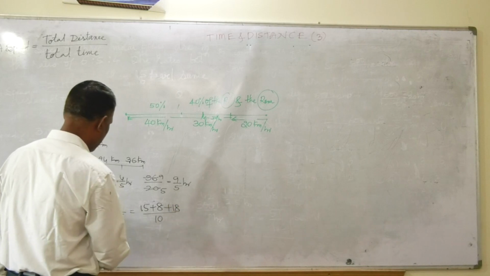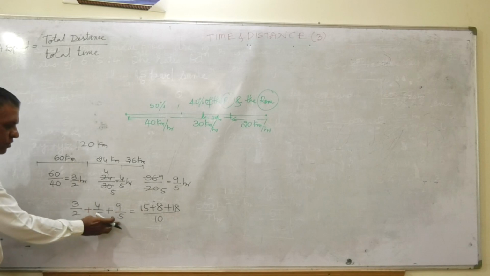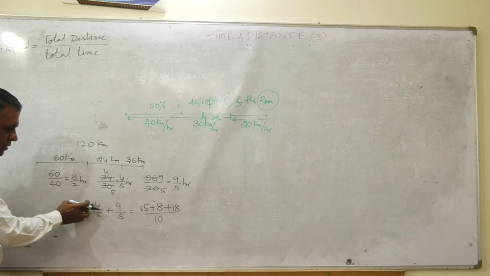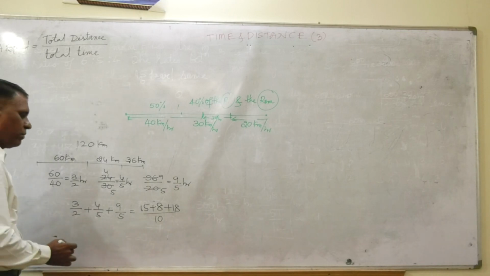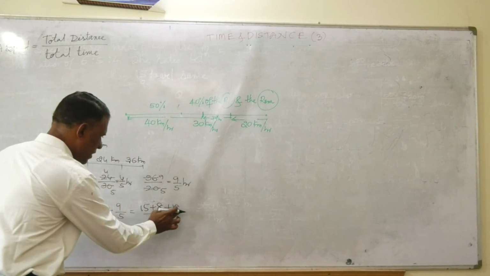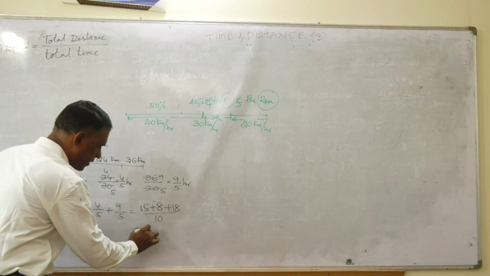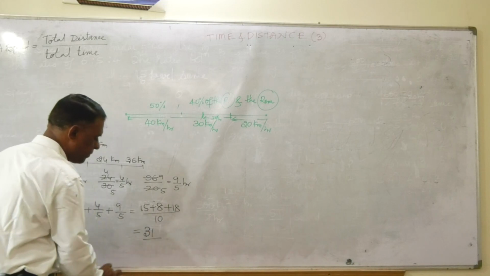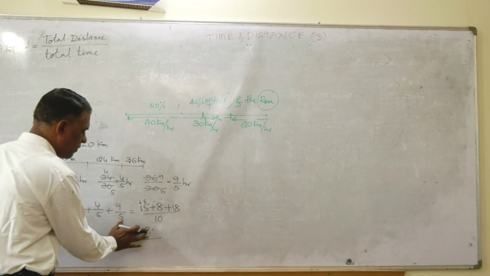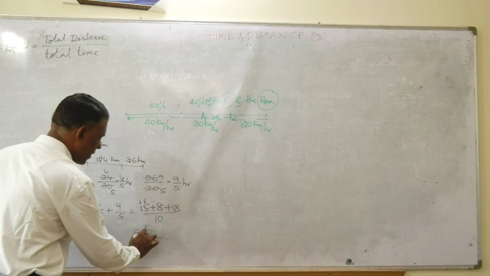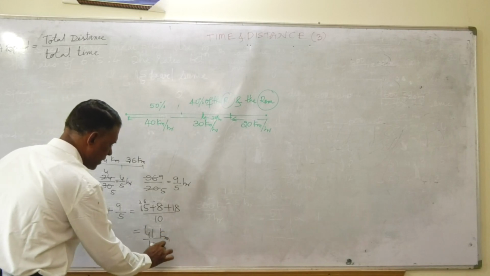Or otherwise directly I can add, because the denominators are the same. 9 plus 4 is 13, 13 2s are 26, plus 15 is 41. 41 divided by 10 hours.